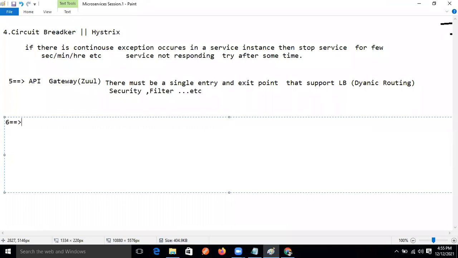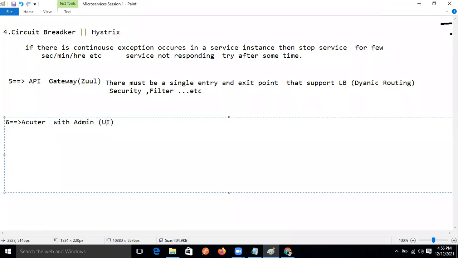Okay, so this is the message queue. Single entry. No. Actuator, right? Actuator with Admin UI, right?